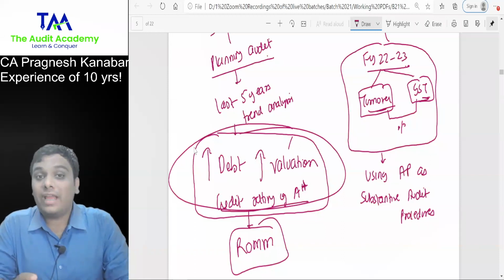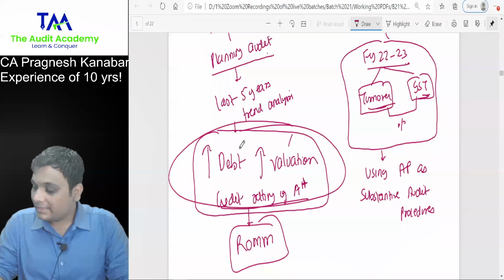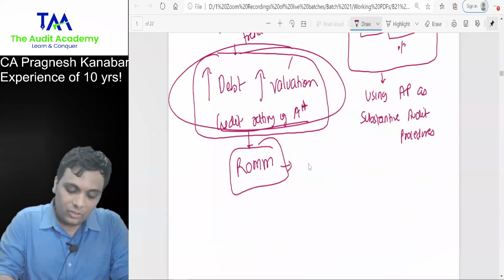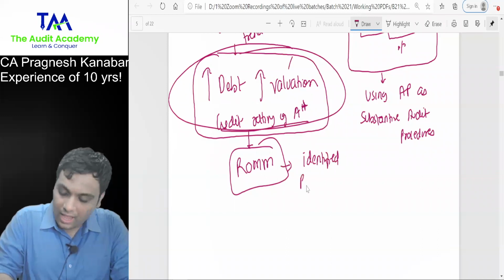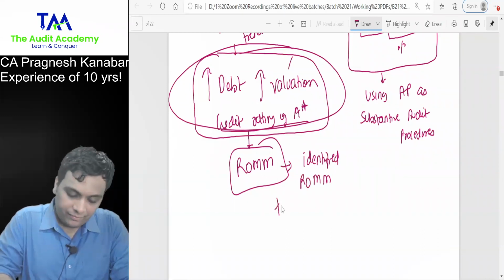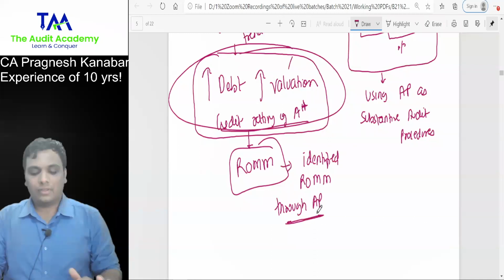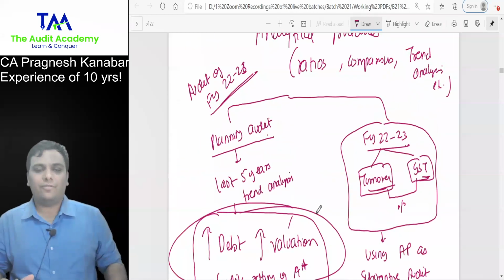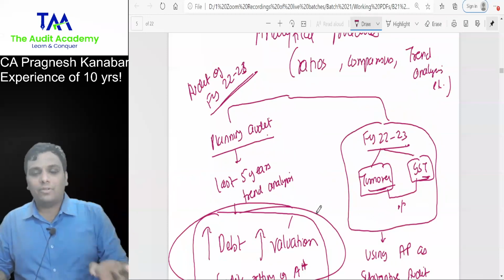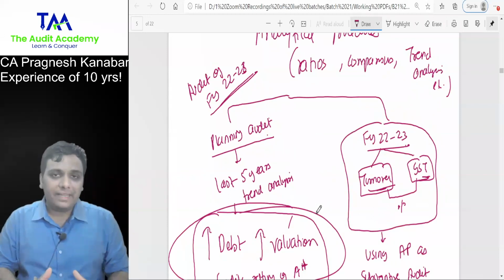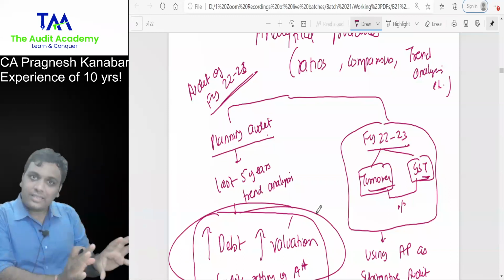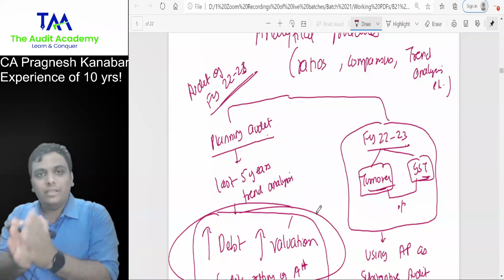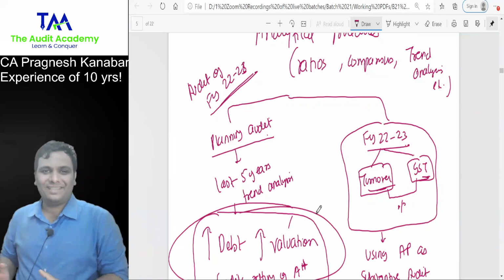You have identified ROMM through analytical procedures. Now listen to me very carefully. Analytical procedures, that is ratios and comparisons, can be used for finding the risk, and it can also be used for testing the items. All right.